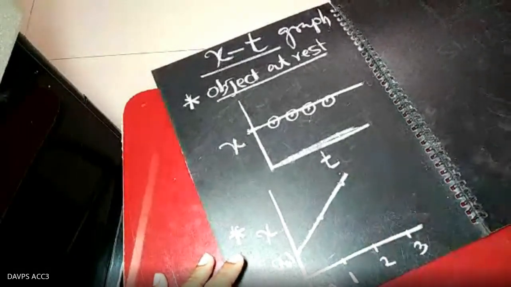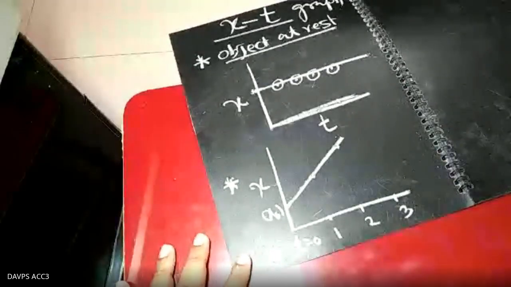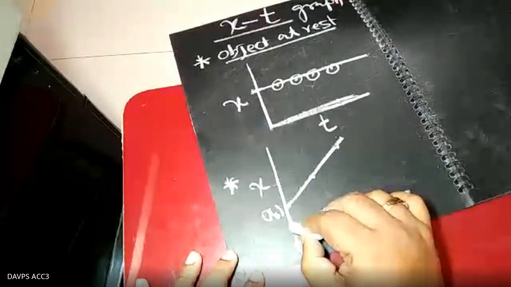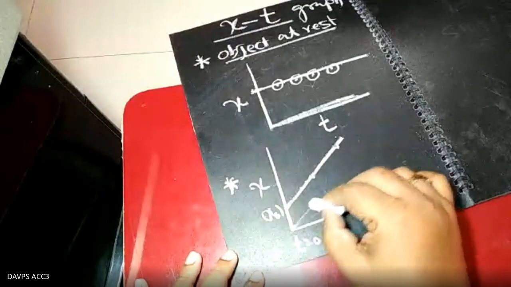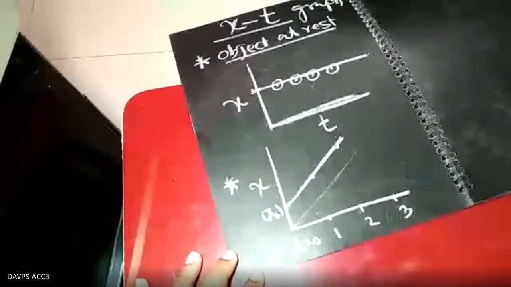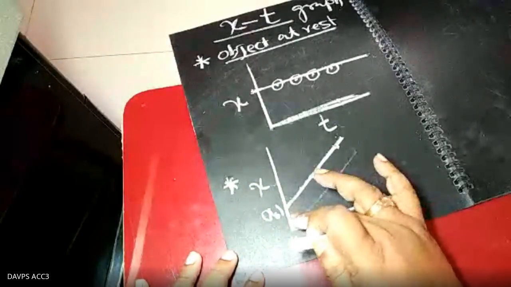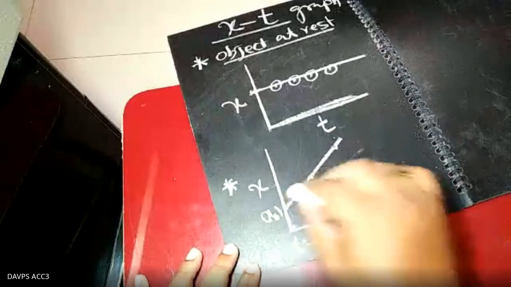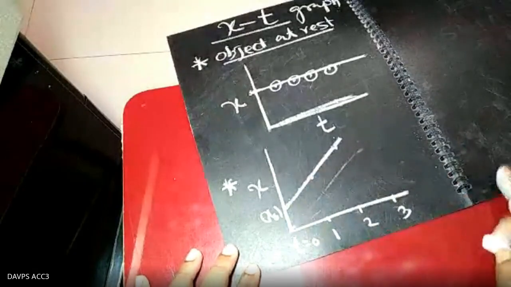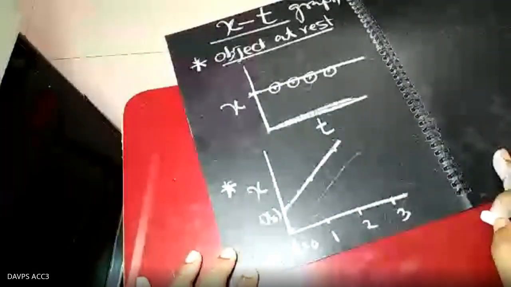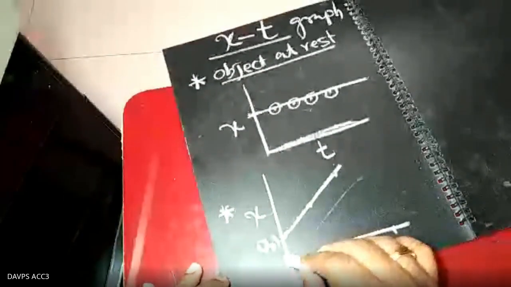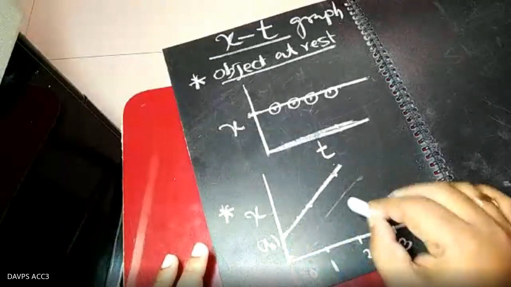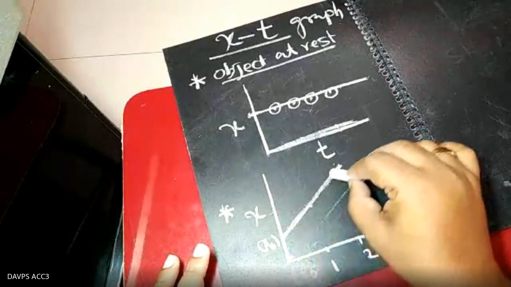That is also called the position-time graph. This does not remain at rest. If it remained at rest, then we should start from here: t equal to 0, position is 0. Here we can say it is starting from rest, and the graph should start from the origin. Here I have not plotted the graph starting from the origin because it has already traveled. Whenever t equal to 0, x naught distance is already traveled, then as time t increases, you are finding this graph.